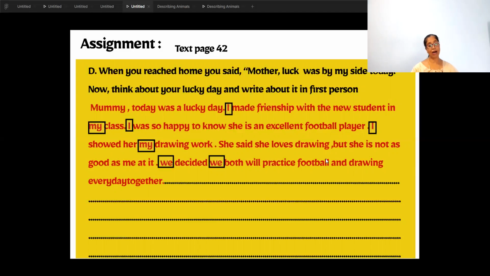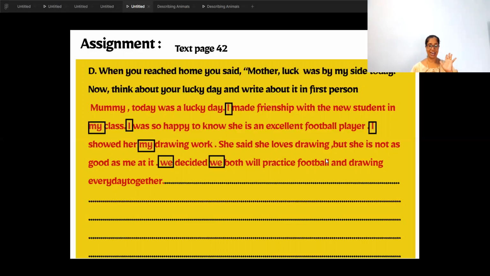Now think about your lucky day and write about it in first person. So you are going to think that you are talking to mommy. So you are speaking. So which person will you use? First person, and you are single. So you have to use words like I, me, my. And if you are talking about you and someone else, then we, us, our.